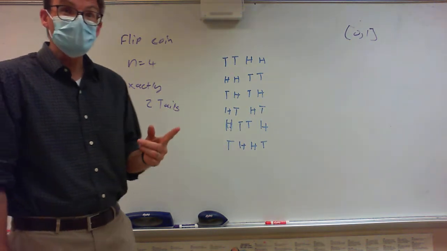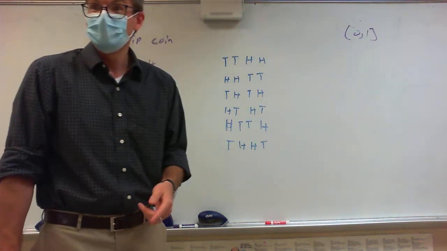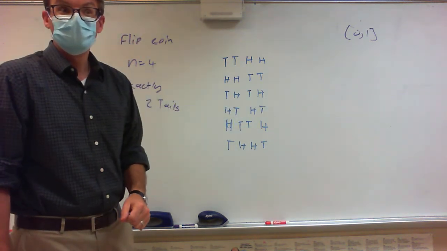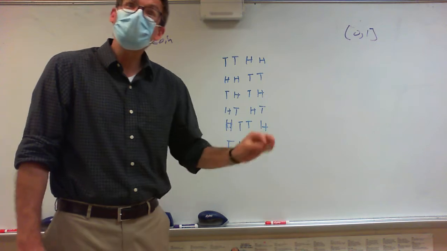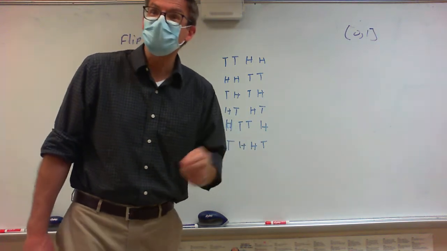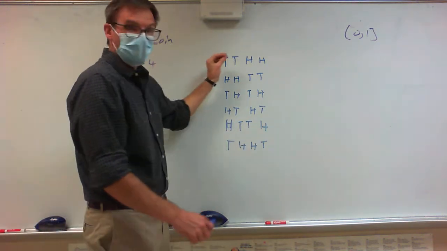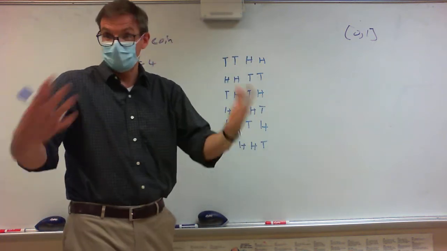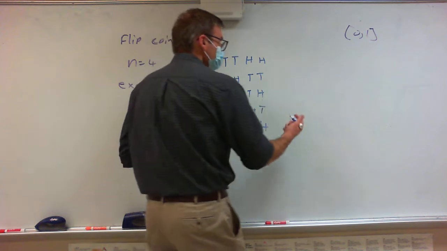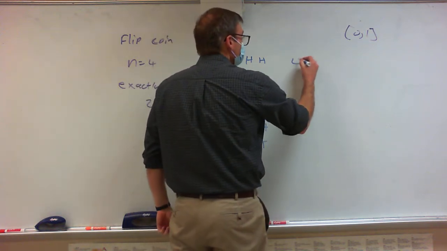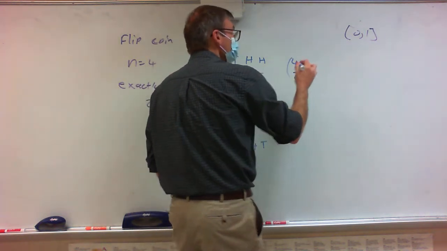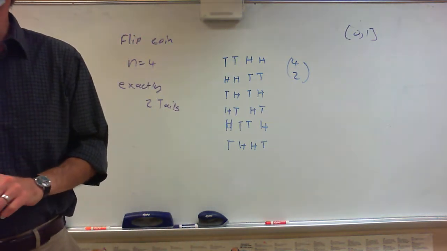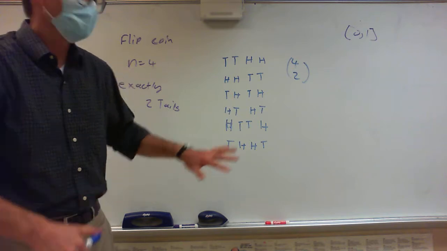The good news is we have a better way to count. Because here's what we have. How many positions do we have? 4. How many of those positions do we want to be tails? 2. Another way of looking at this, because I don't need this actual presentation, I just need to know how many of them there are: this is going to be 4 positions, and I want 2 of them to be tails. And guess what 4 choose 2 is? 6. Did everybody see how I got that?